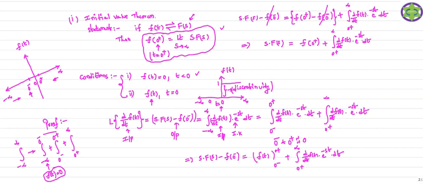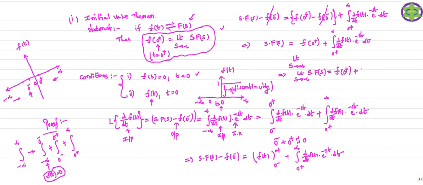Now to calculate the initial value of the signal, you just apply the limit s tends to infinity on both sides of this expression. When I apply the limit s tends to infinity on both sides, limit s tends to infinity of s into f of s is equal to, here there is no factor of s for f of 0 plus, therefore no need to take the limit for that expression.